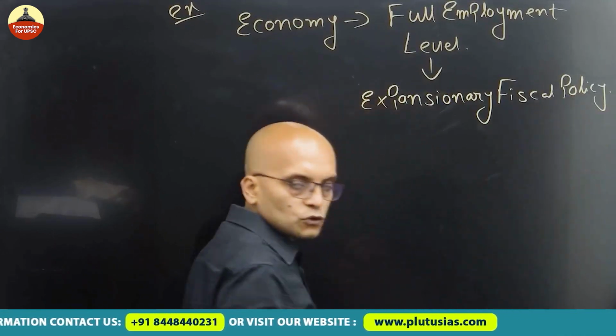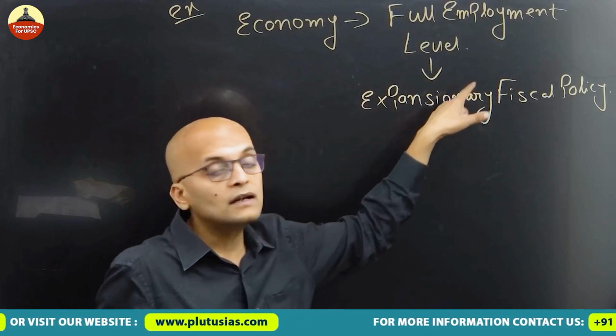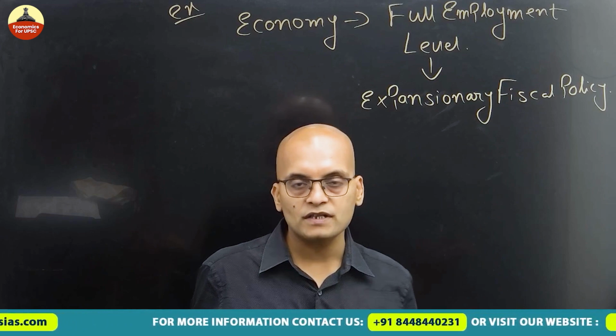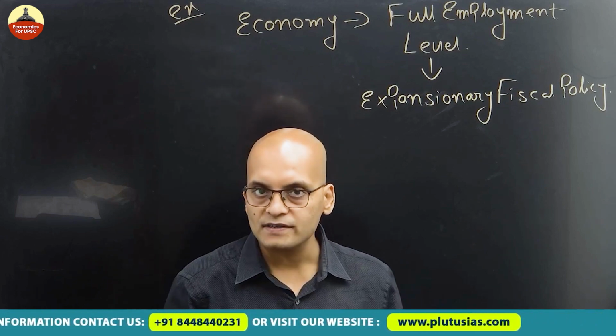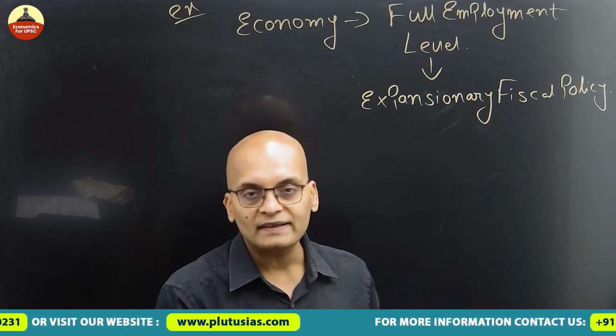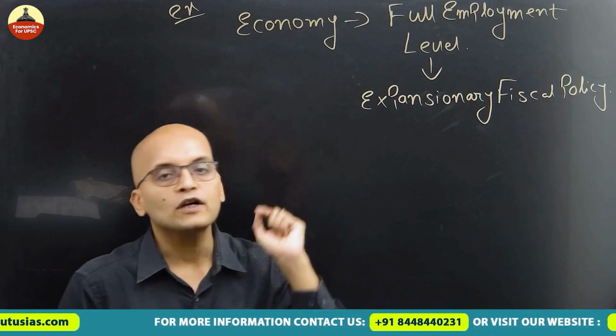Right or wrong? You all know what fiscal policy is here. We have already studied it so many times, very basic thing. So when government has adopted expansionary fiscal policy, what's going to happen? The output level is going to shift upwards. Yes or no? That is also known as the overemployment state of economy. So output is going to shift upwards.